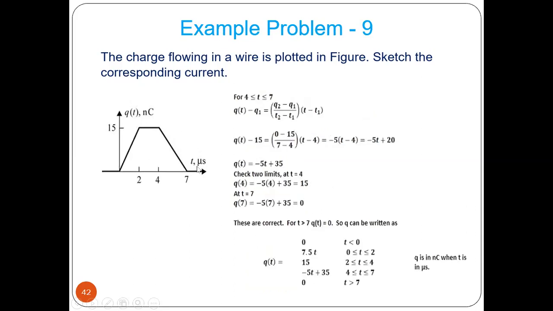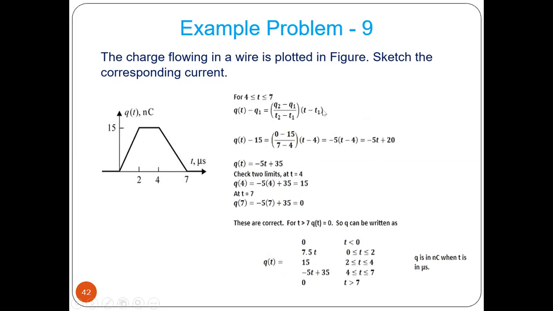Now for 4 to 7, Q1 is 15, Q2 is 0. If you solve it, what you will get? Minus 5t plus 35.